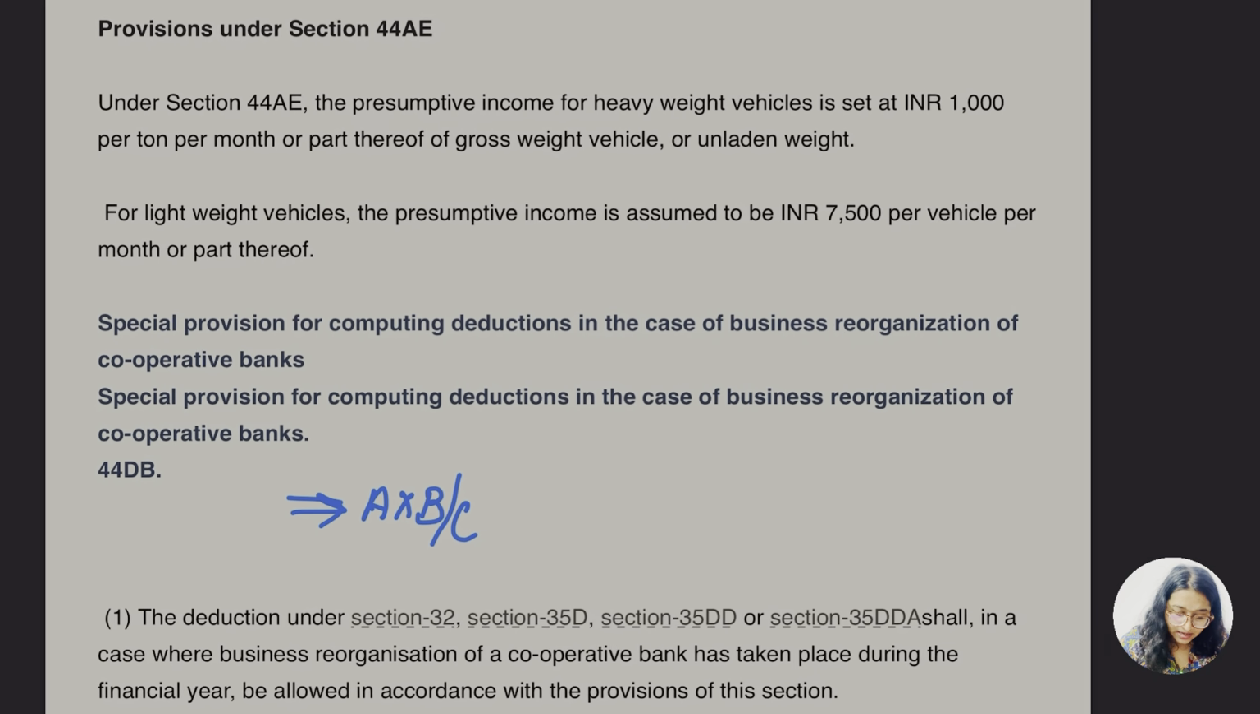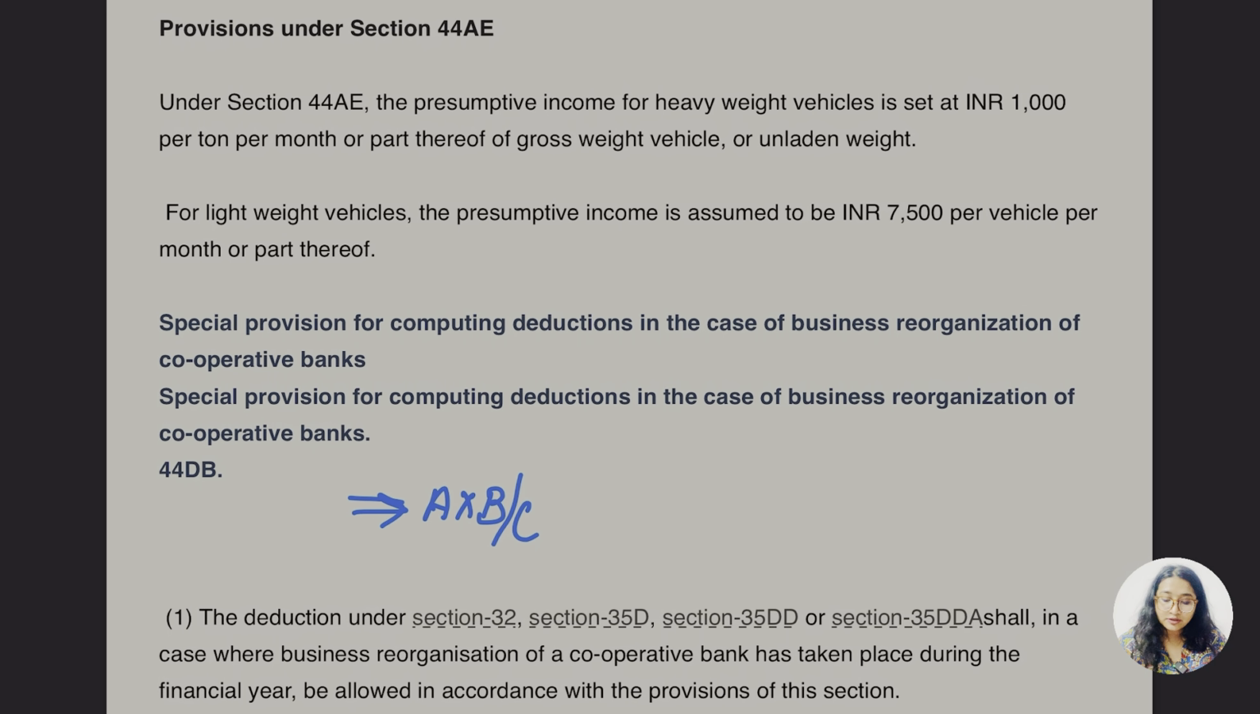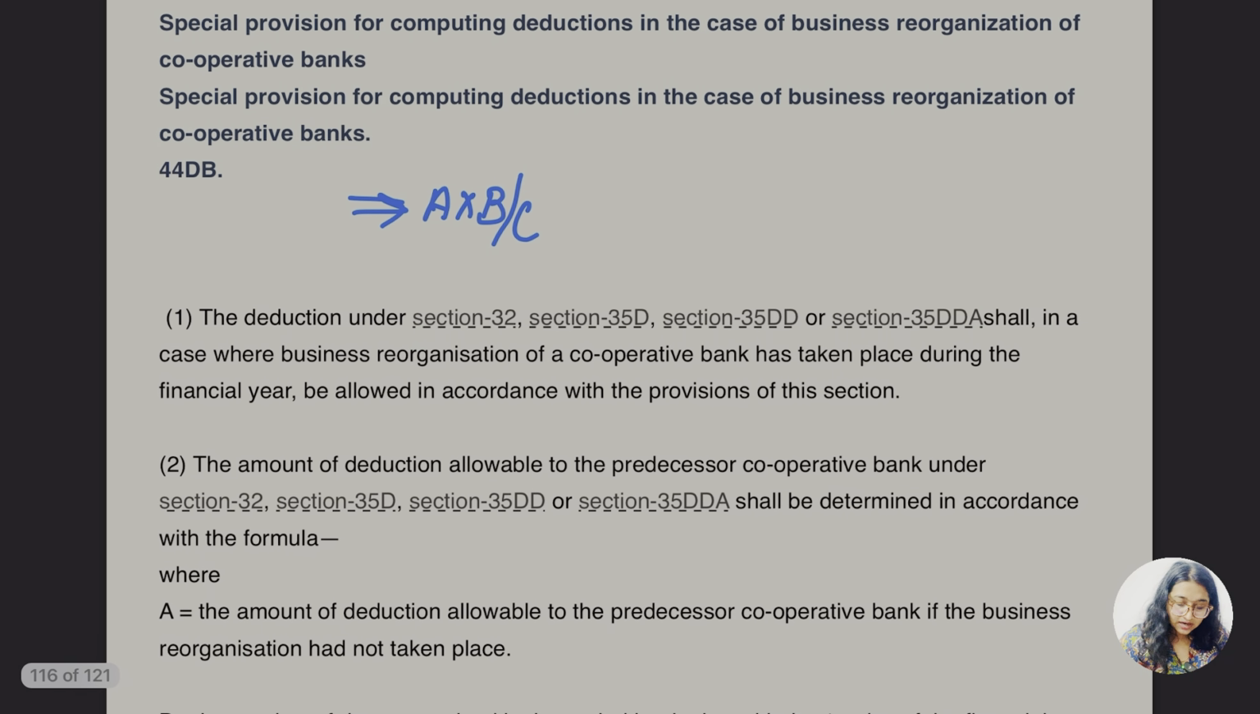So under 44A, the presumptive income for the heavy vehicle is rupees 1000 per ton per month or part thereof, of the gross weight of the vehicle or the unladen weight. For the lightweight vehicles, the presumptive income is assumed at rupees 7500 per vehicle per month or part thereof. Special provision for computation and deduction in the case of business reorganization of a cooperative bank. Same thing, but the section is different here.